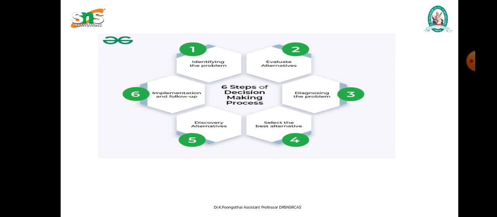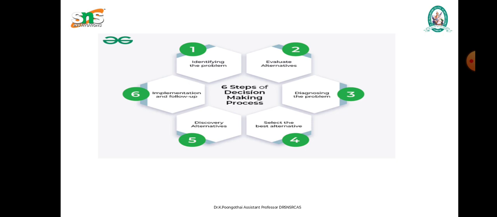The first step involves collection and classification of as many facts as possible. Here we have to collect the data and analyze it. The next step is developing and evaluating alternatives. Here we are developing and evaluating alternatives. The developing of alternatives is an important thing.